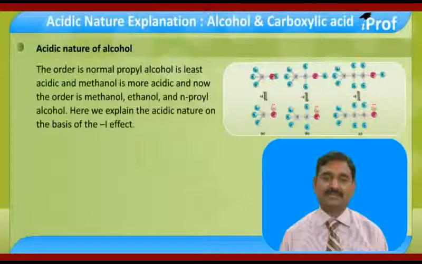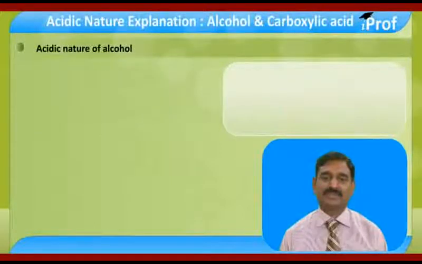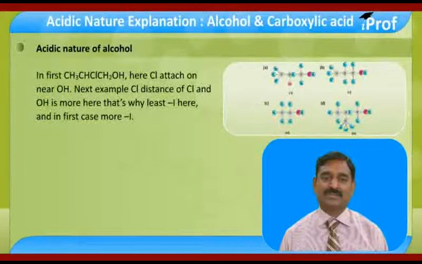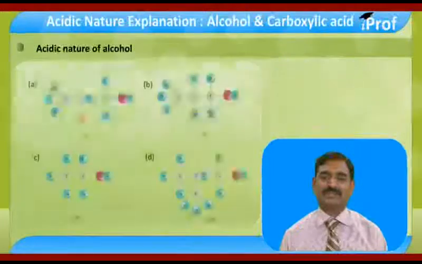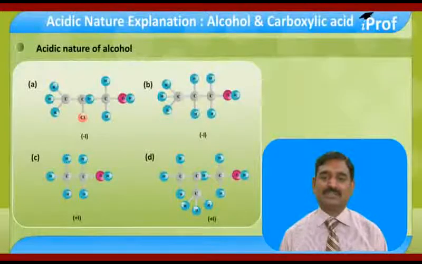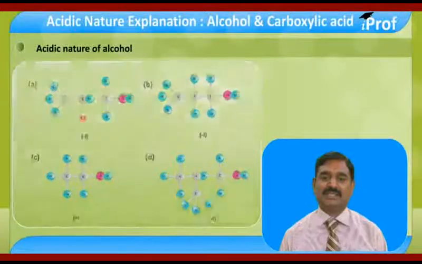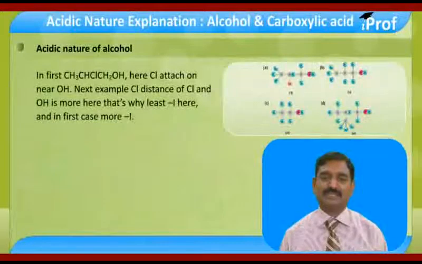Second, here we explain acidic nature on the basis of minus I effect. In the first example, CH3CH, Cl, CH2OH, here Cl is attached near OH. In the next example, the distance between Cl and OH is more, that's why minus I is least, while in the first case minus I is more.